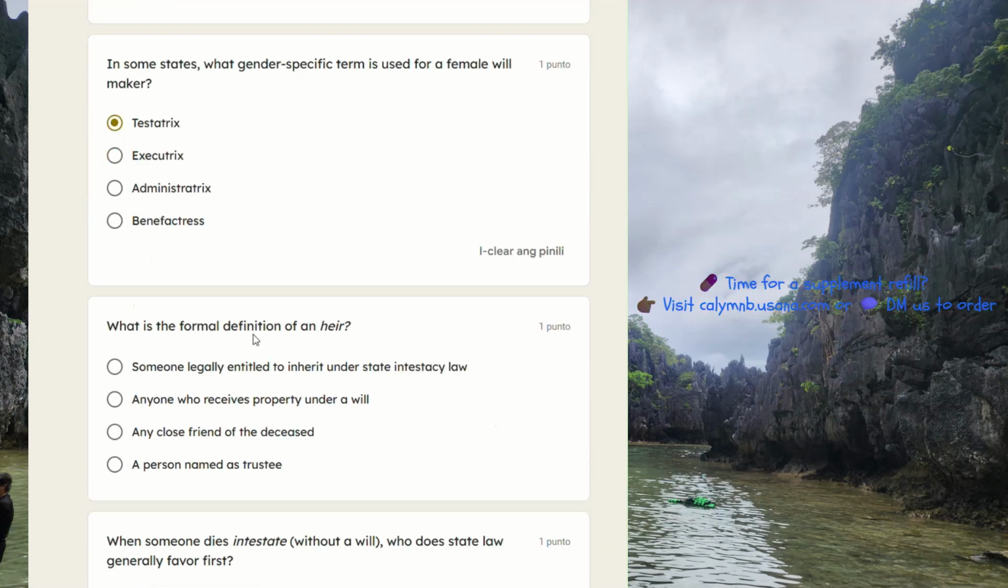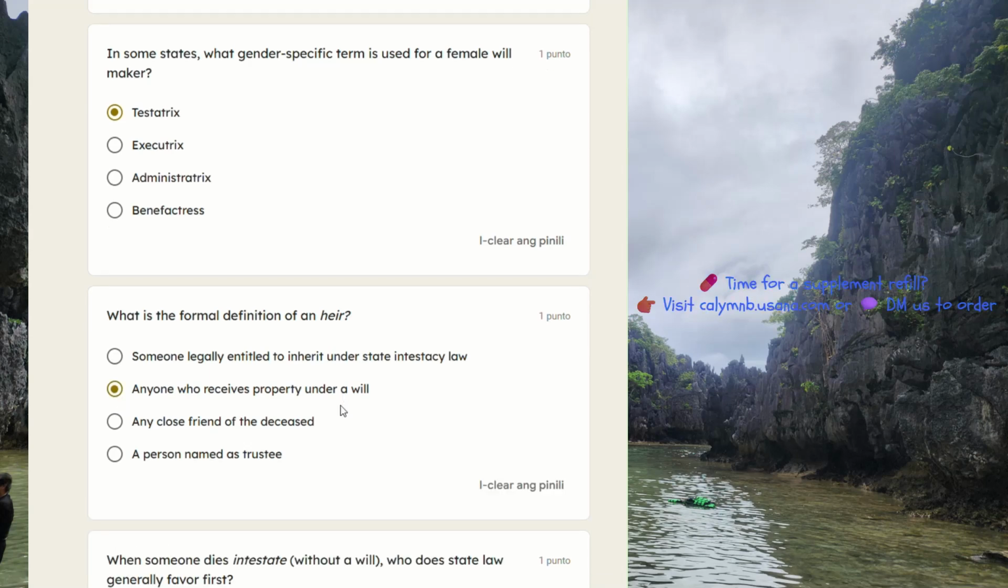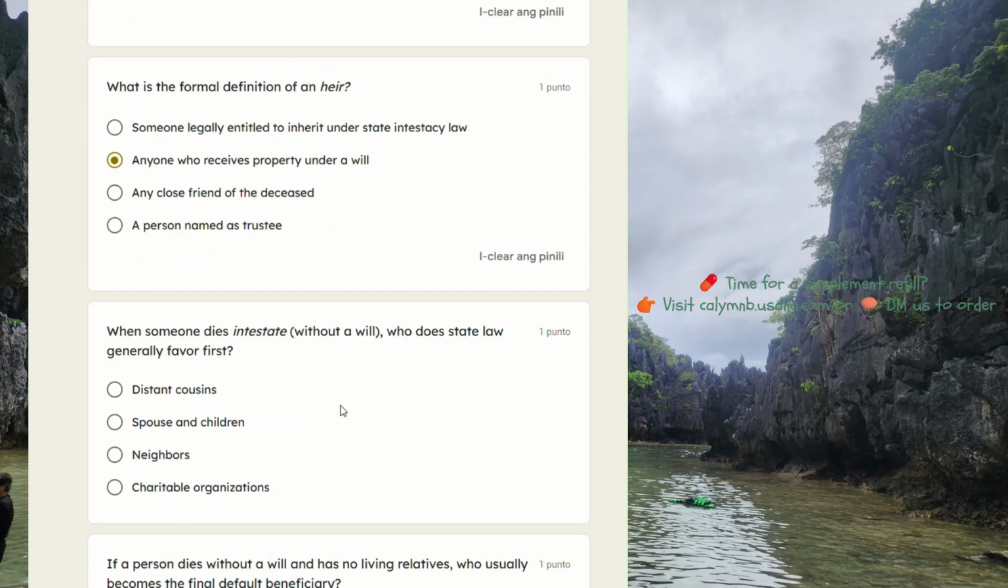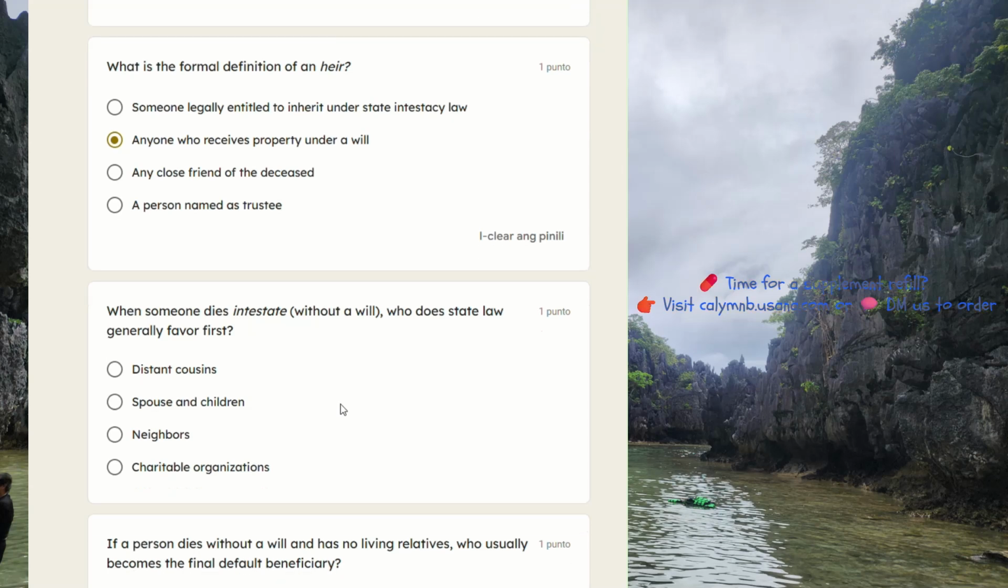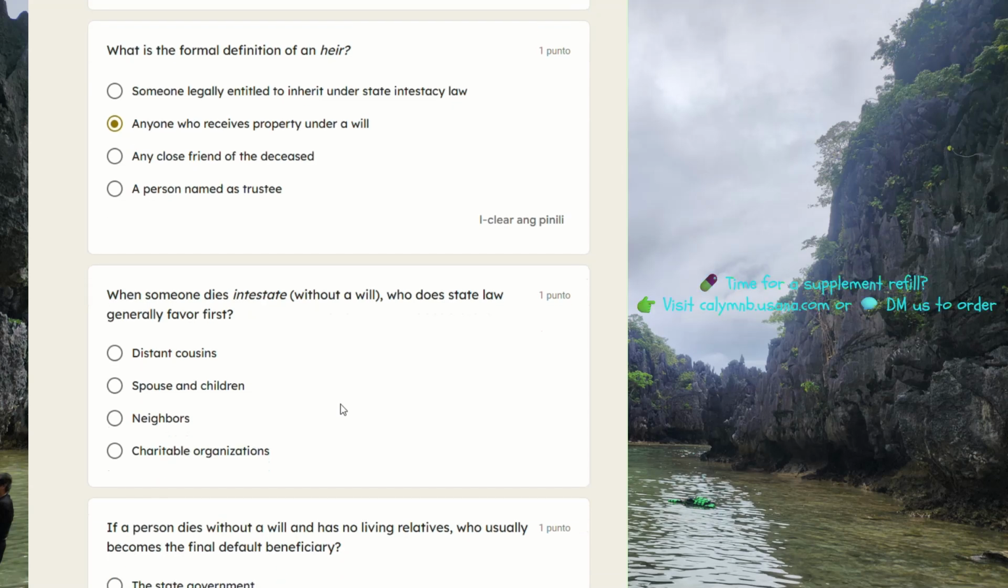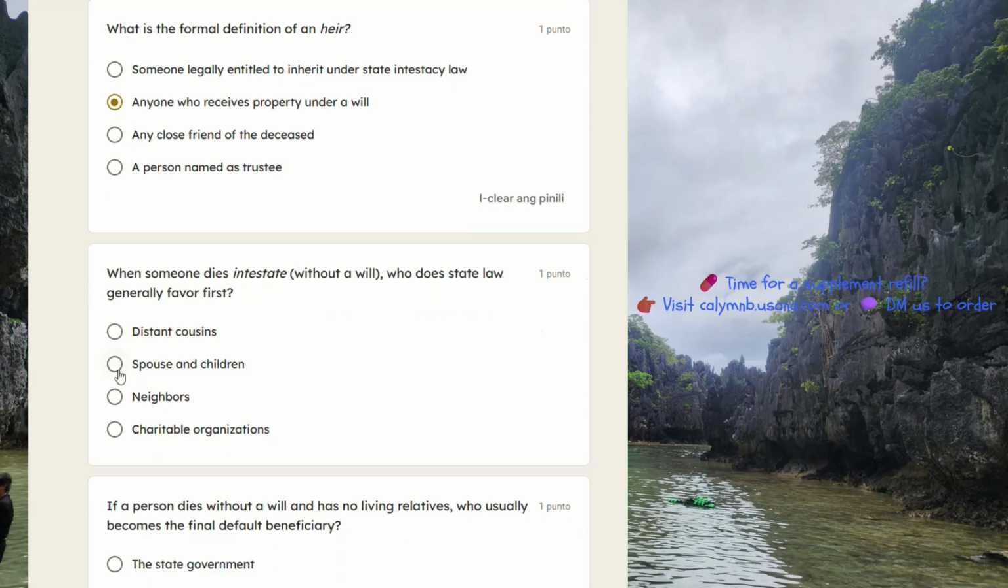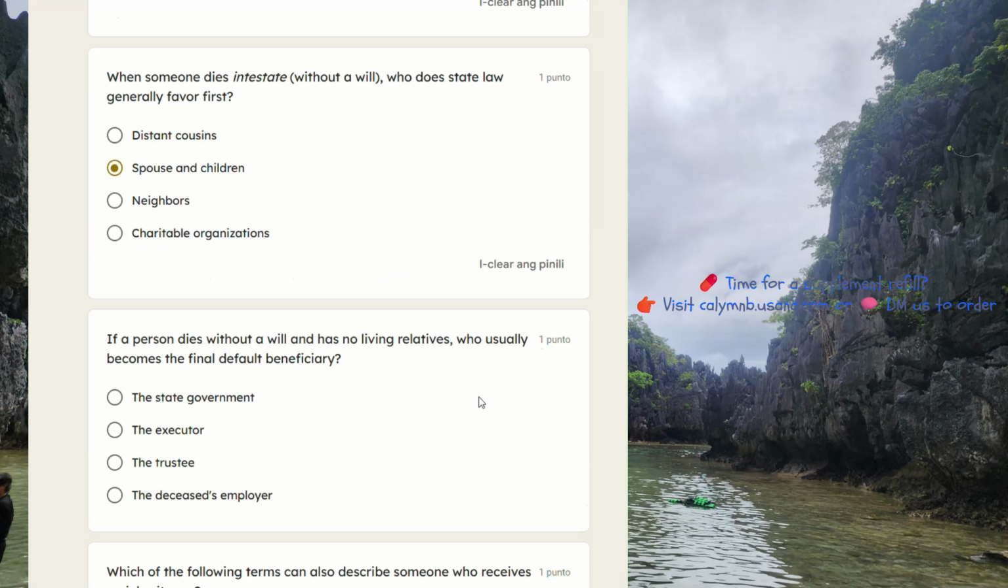What is the formal definition of an heir? Someone legally entitled to inherit under estate intestacy law, anyone who receives property under a will, any close friend of the deceased, a person named as trustee. When someone dies intestate without a will, who does state law generally favor first? Distant cousins, spouse and children, neighbors, charitable organizations. Spouse and children.